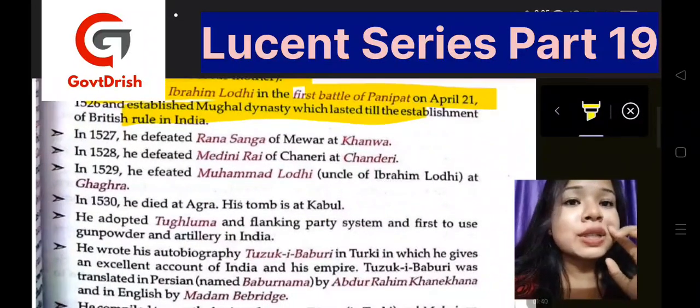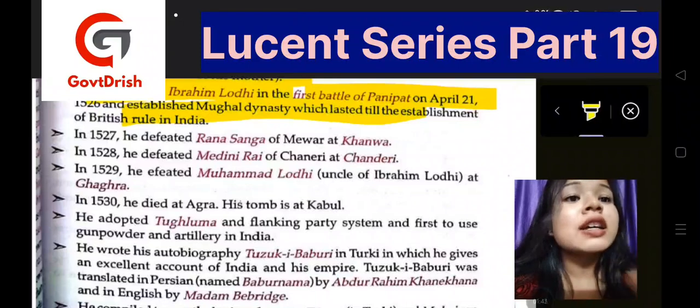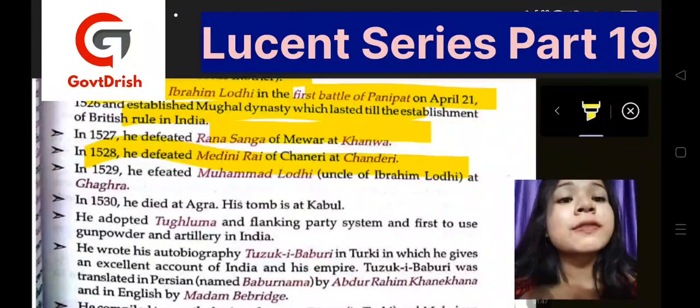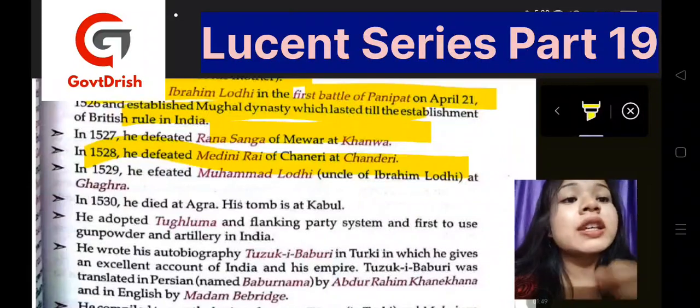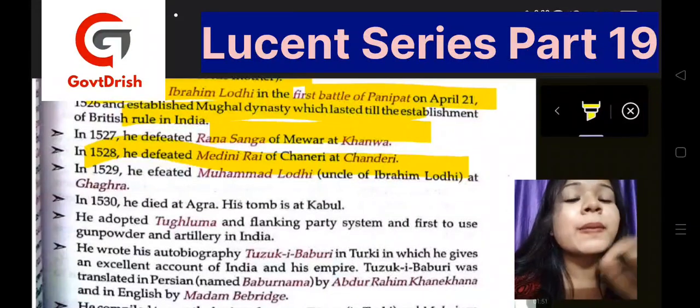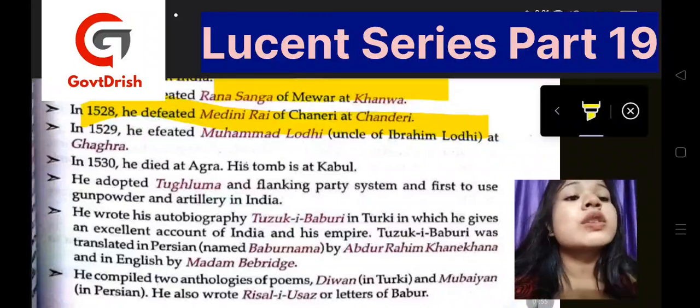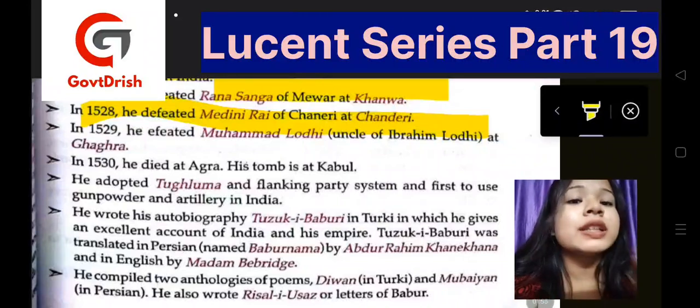Then in 1527 he defeated Rana Sanga of Mewar at Khanwa, and then in 1528 he defeated Medini Rai of Chanderi, and the location was Chanderi. In 1529 he defeated Muhammad Lodi, who was the uncle of Ibrahim Lodi, at Ghagra.